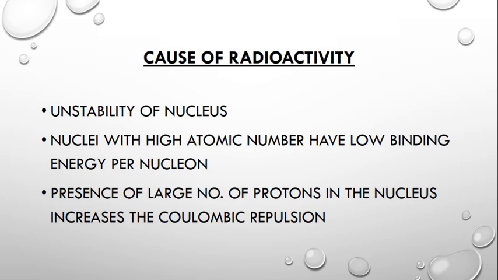So these are the three reasons for the cause of radioactivity, that is instability of nucleus, low binding energy per nucleon for nuclei with high atomic number, and the increased Coulombic repulsion between protons in the nucleus.